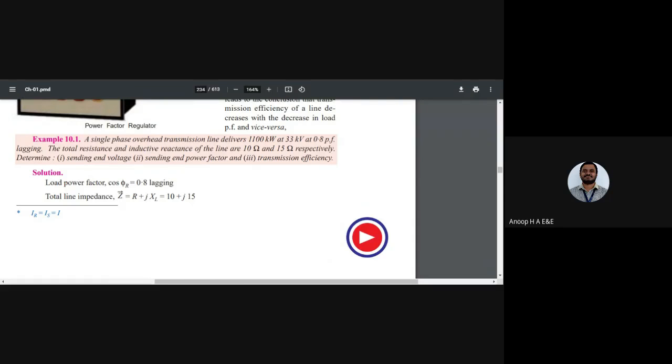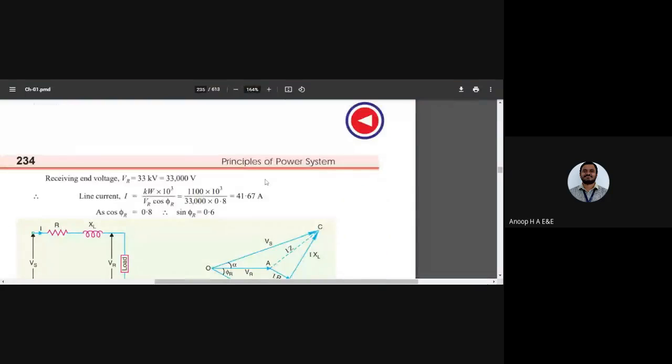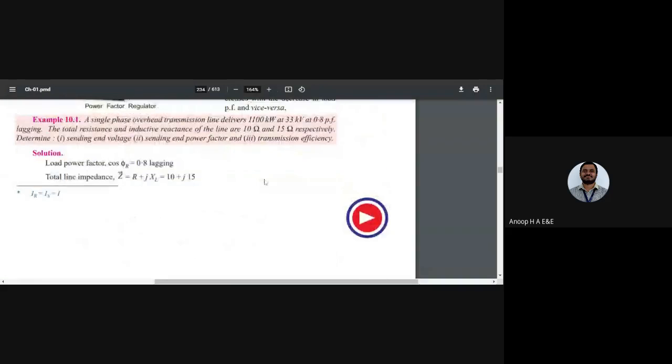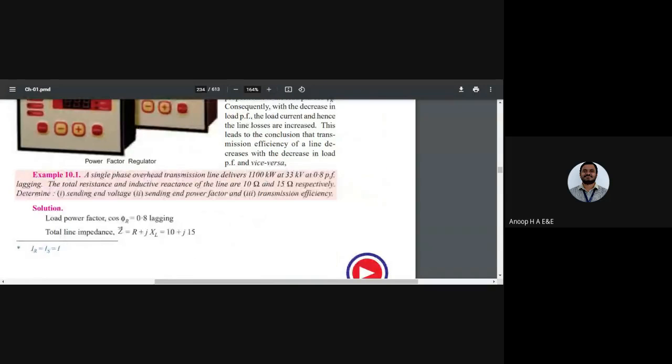We got 1100 kilowatt as, what is it? Sending end power or receiving end power? Anyone in the meeting, tell me whether it is sending end power or receiving end power.